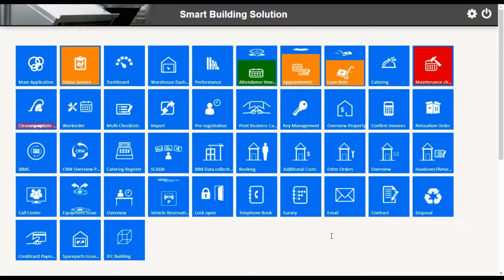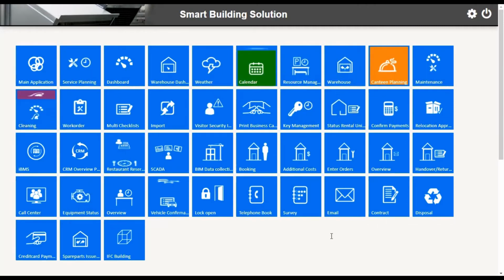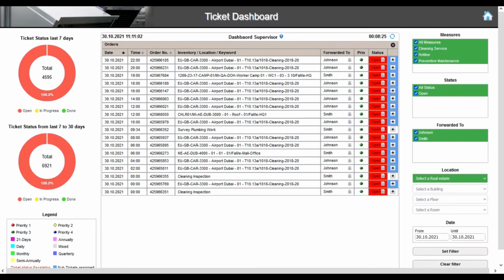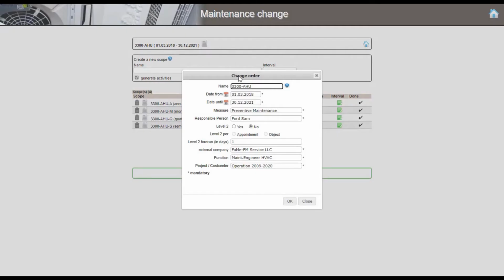The user management is also part of this program section. The admin can manage the user groups and the user access. With the dashboard, the supervisor can manage incident requests and organize his workforce. The maintenance and cleaning wizard helps the supervisor to set up the maintenance and cleaning tasks in short time.